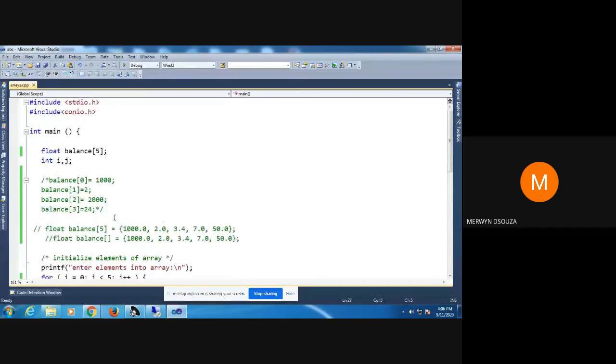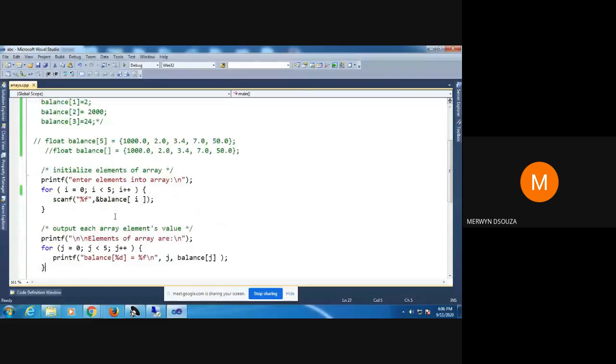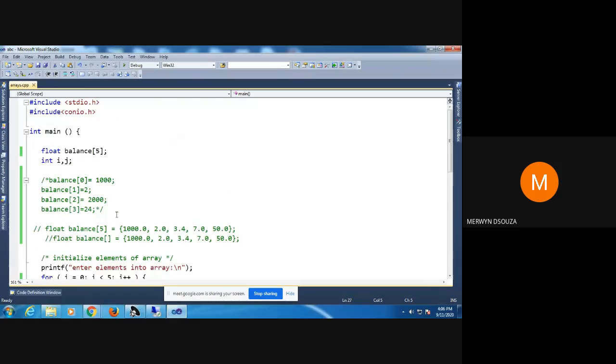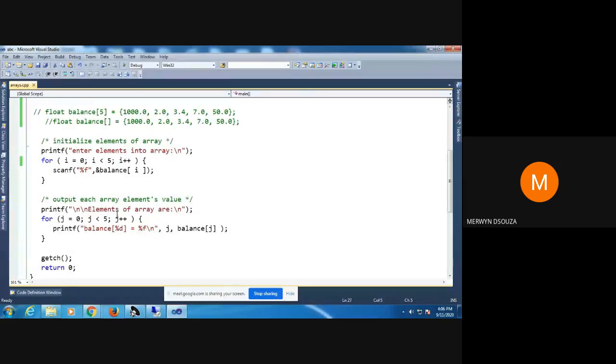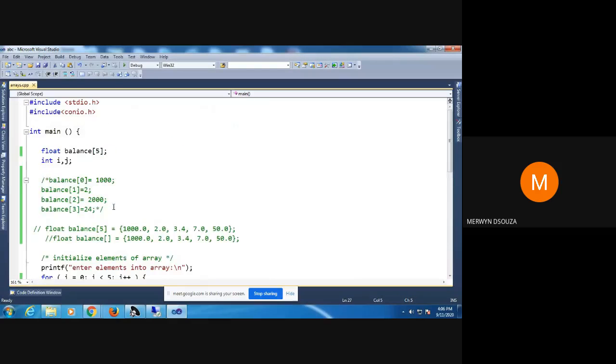Now, this is how you normally use your arrays for taking input and displaying the values from your array. There are many more things that can be done with the array. There are many different types of arrays, but I'm not going to go into all that. You will have to manage from your teacher's notes that she had done for C programming. Next, I'll show you how to pass an array to a function.